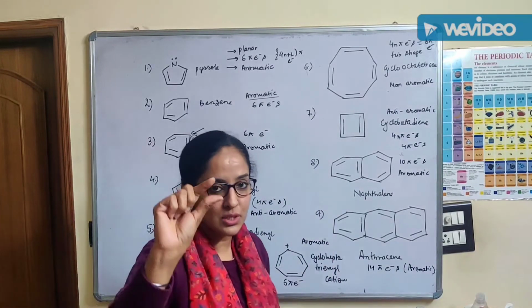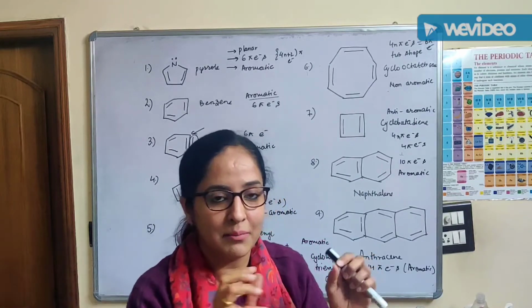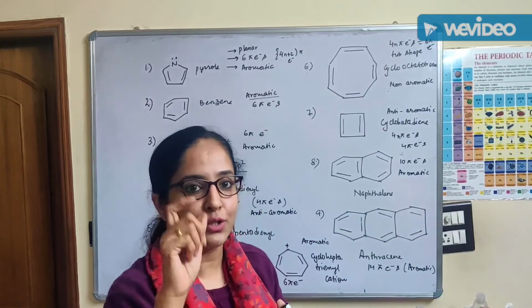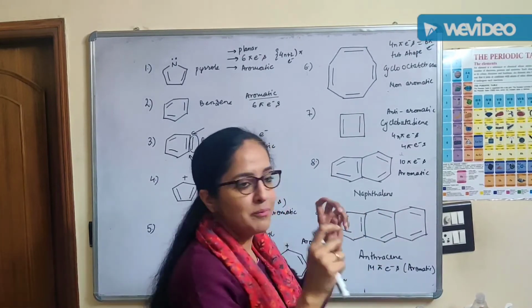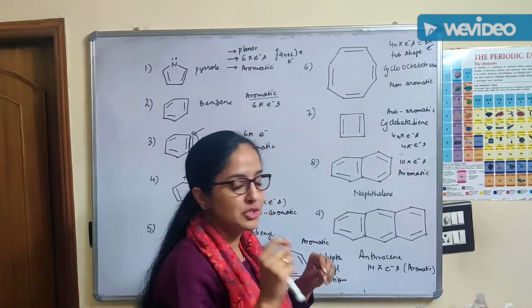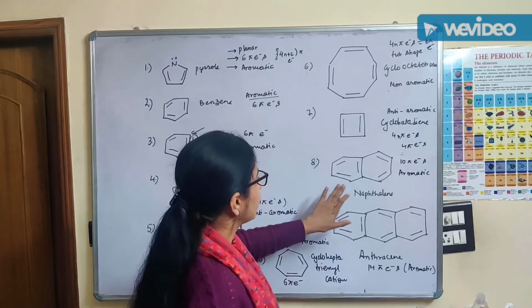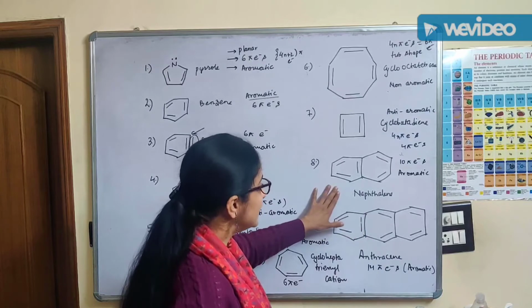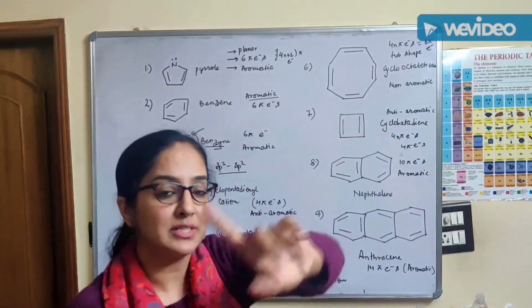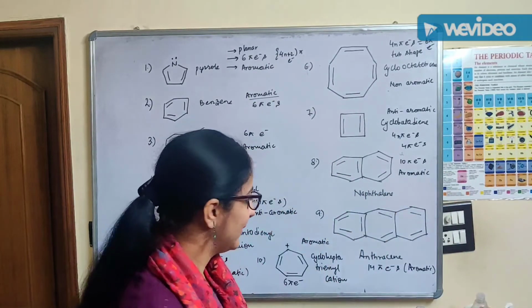Again, the next example now, it is known as naphthalene. You must have seen those small white balls which your mother must be keeping with the winter clothes or with some of her good expensive saris, right? They are known as mothballs. They have anti-moth activity. So they kill the germs which eat away the expensive clothes or the woolen clothes, right? So this is the function of naphthalene, and you can see here, this is the structure of naphthalene. As you can see, there are 10 pi electrons. That means 5 bonds. As I told you, there are odd pi bonds. So definitely the structure is aromatic, right, students?